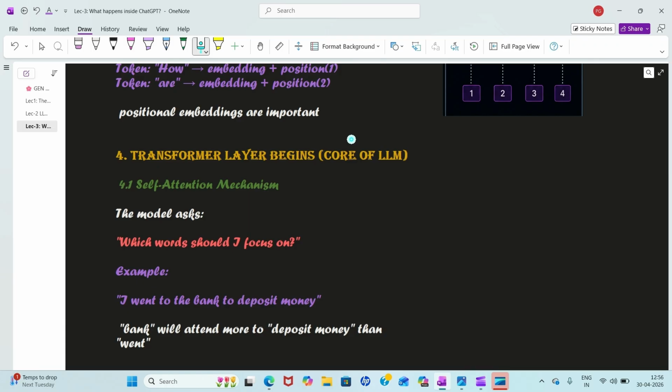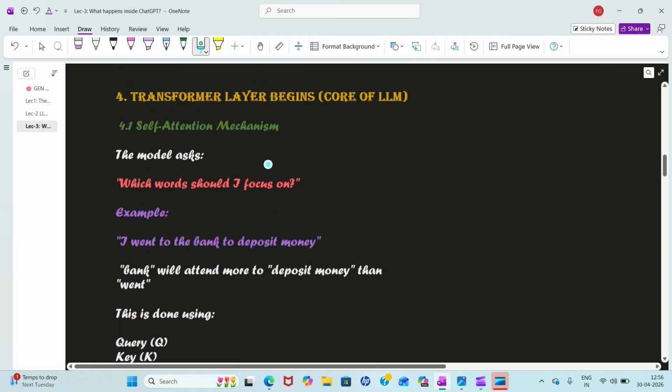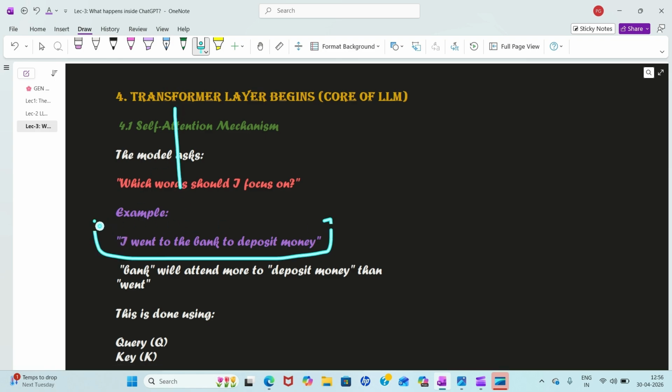Now comes the core: attention. The model decides which words matter more. For example, this is my sentence. I have done tokenization. I have done vector embedding, so I have the meanings of these words. Then I have positions also, right? After that, when we have positional information and word information, we should know which word should be focused on more, right?